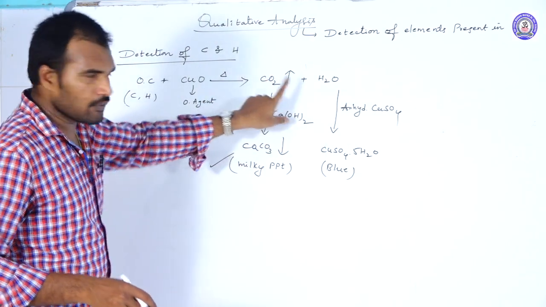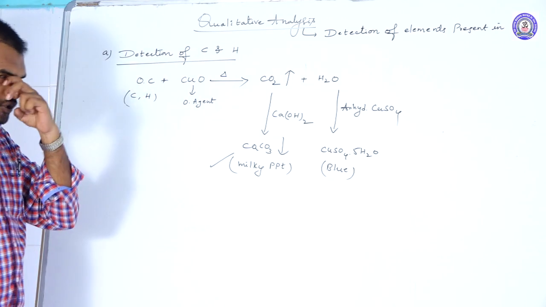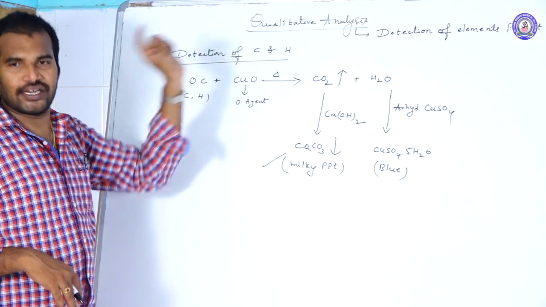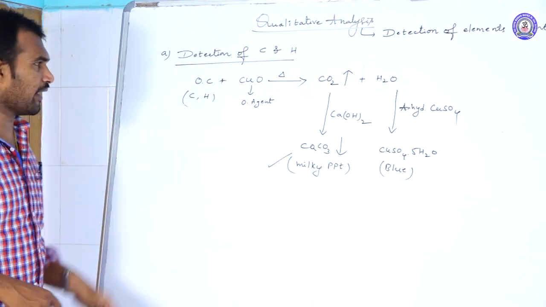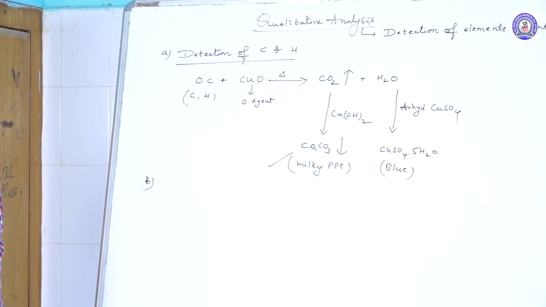If CO2 is present, there should be carbon in the compound. If H2O is present, then there should be hydrogen in the compound. So like this they can detect the presence of carbon and hydrogen. So this is the detection of carbon and hydrogen. Let us move to the next important test.